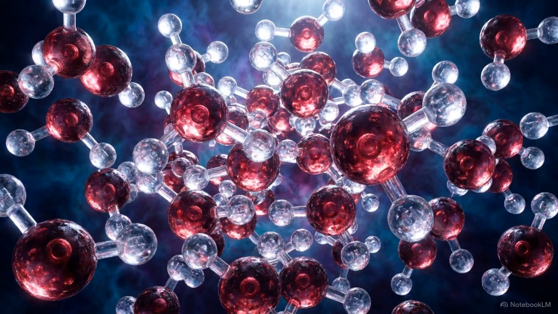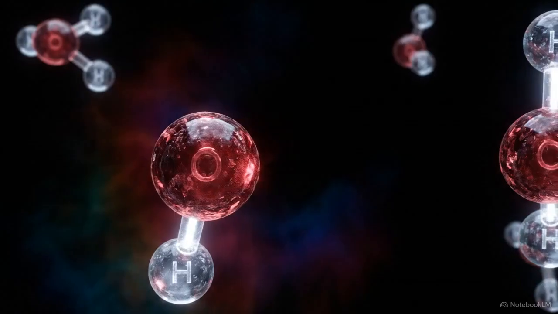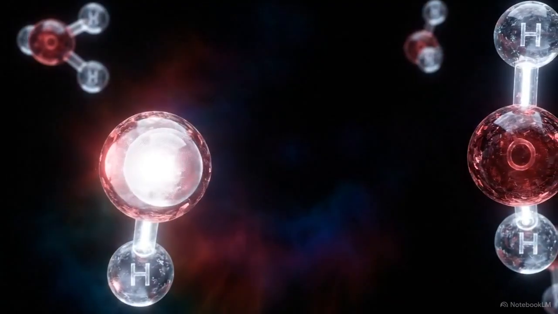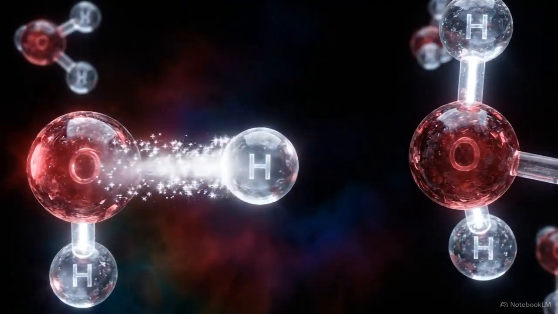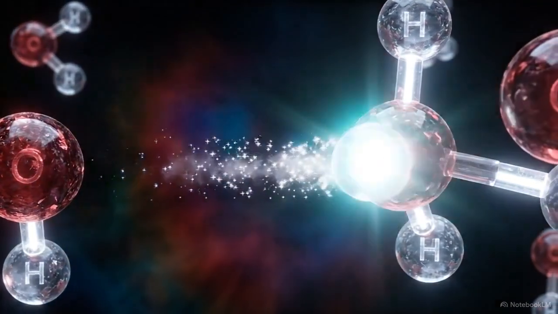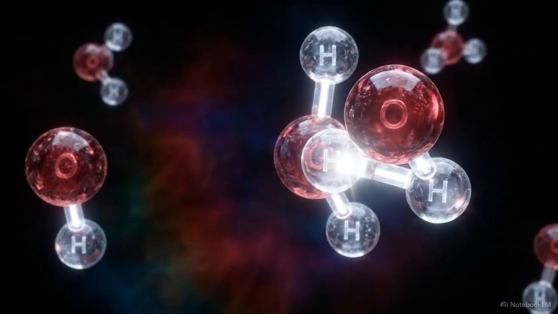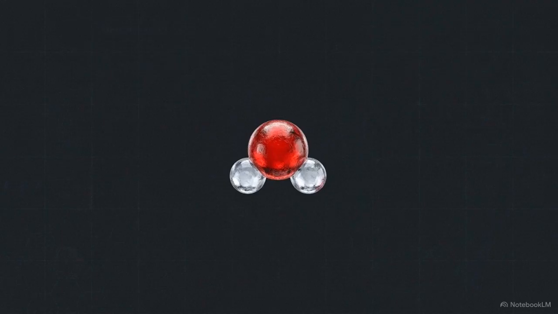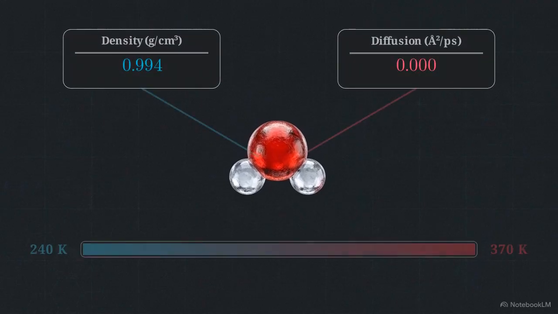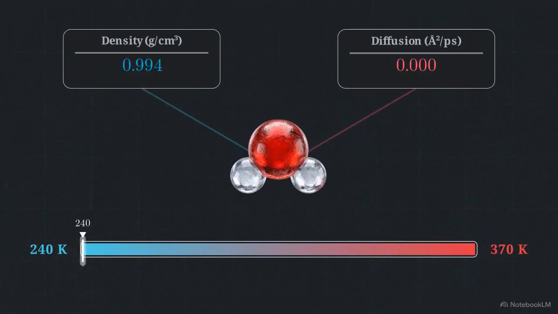The models passed the static test, so researchers moved to liquid water. Liquids are chaotic. Simulating them requires mapping molecular flow, thermal fluctuation, and quantum proton delocalization, where protons physically wander outside their strict atomic boundaries. The test parameters here were rigorous. The student model had to accurately track the density and diffusion of liquid water across a wide temperature gradient, from a freezing 240 Kelvin up to 370 Kelvin.